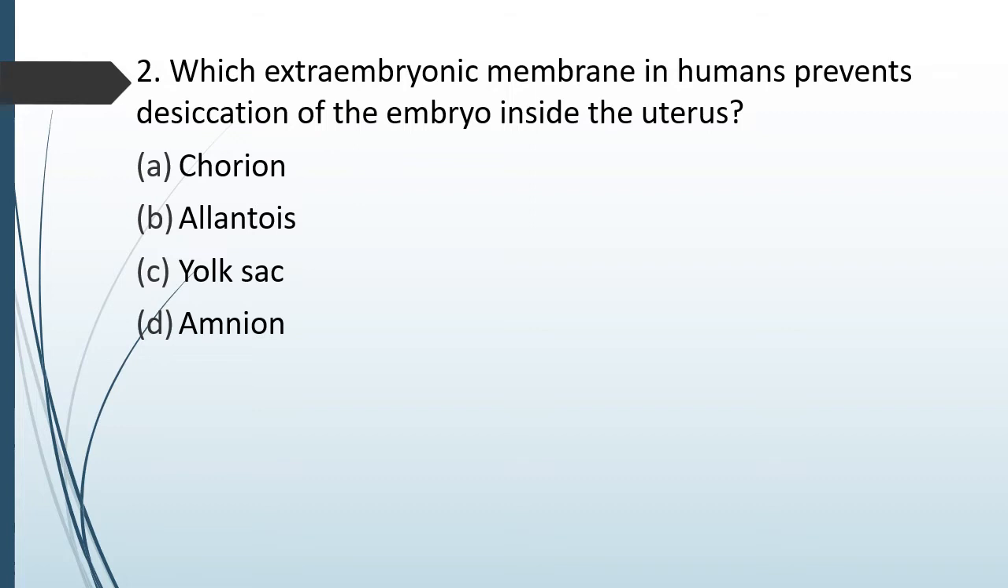Question number 65. Which extra-embryonic membrane in human prevents desiccation of the embryo inside uterus? Chorion, allantois, yolk sac, amnion. Extra-embryonic membrane that prevents desiccation of embryo inside the uterus. The correct answer is option D, the amnion.